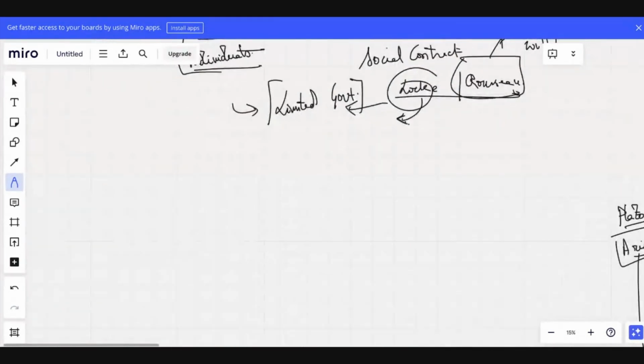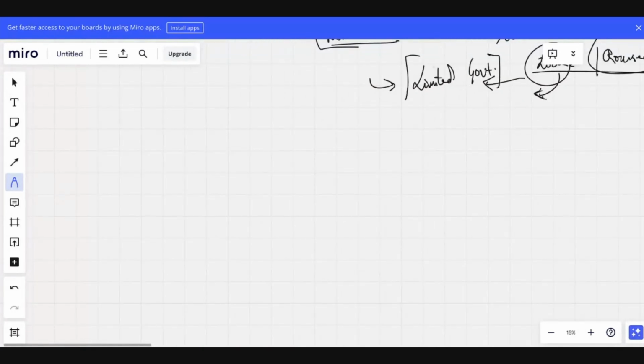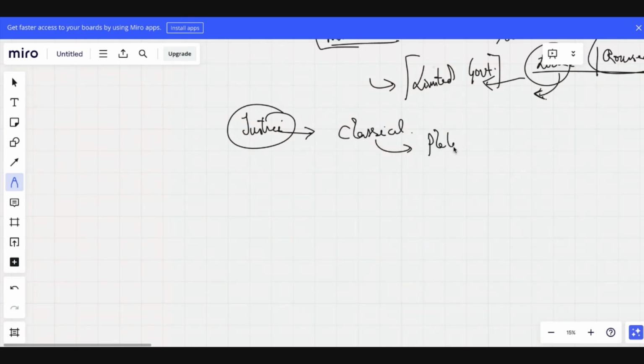Okay, so let's first talk about what the different principles or concepts of justice are, then we can move forward. Within justice, we are going to look at two classical philosophers, Plato and Aristotle. Then we have modern theories.